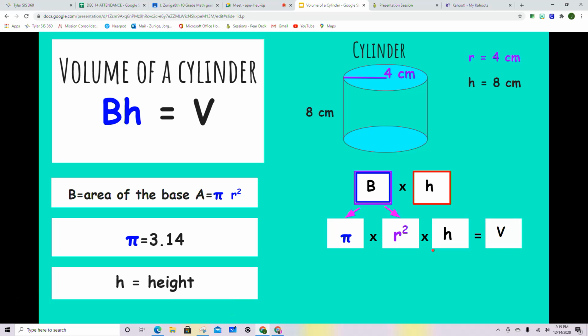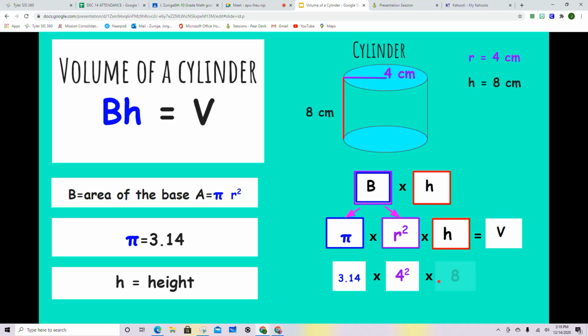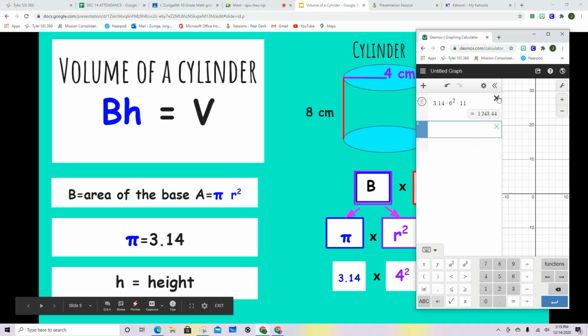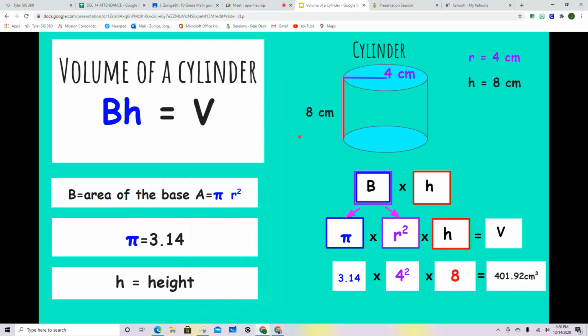So we're going to go ahead and substitute what we know. Pi is 3.14. Radius squared. Our radius is 4. Don't forget to square it. And our height is going to be 8 centimeters. So now we're just going to go ahead and calculate these values. And we have 3.14 times the radius squared. Don't forget to square it. There has to be a little 2 there. Times the height. So my answer is 401 and 92 hundredths. 401 and 92 hundredths cubic centimeters is the answer for this problem.